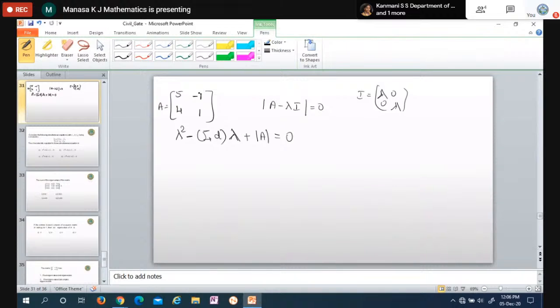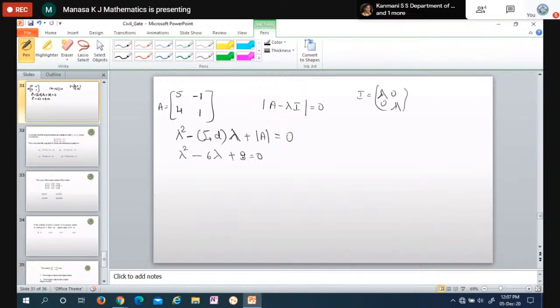Now I'll find the equation for this matrix: lambda square minus the sum of the diagonal elements. The diagonal elements are 5 and 1, the sum is 6. So 6 lambda, plus the determinant. Determinant is 5 minus of minus 4, which is plus 4, so 5 plus 4 is 9. So this is the equation. Instead of doing so much, you can do it directly. Remember this formula: lambda square minus the sum of the diagonal elements into lambda plus determinant of A, equal to 0.